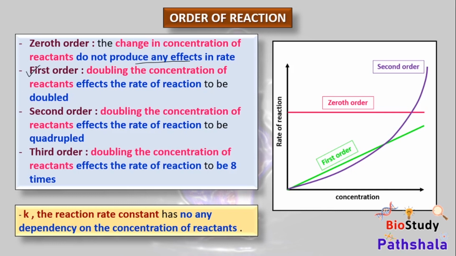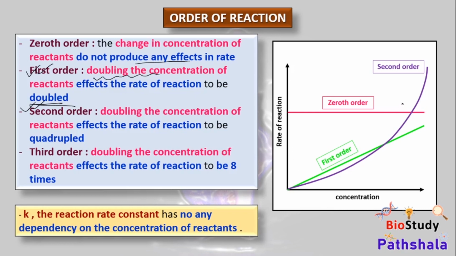Next is 1st order reaction. Here, doubling the concentration of a reactant doubles the rate of the reaction. In case of 2nd order, doubling the concentration of reactants makes the reaction rate quadrupled, that means 4 times.